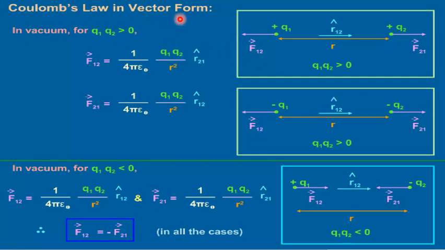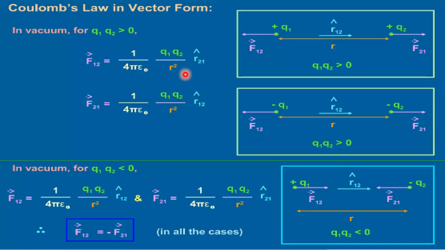Coulomb's law in vector form. In vacuum, for Q1 into Q2 greater than 0, it means both are positive or both are negative. As we can see in this diagram, both are positively charged. So the force of repulsion will act and F12 vector will be equal to 1 upon 4 pi epsilon naught Q1 Q2 upon R square into R21 cap.